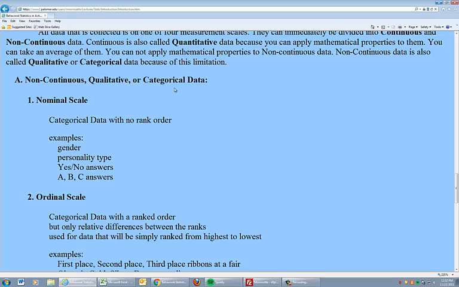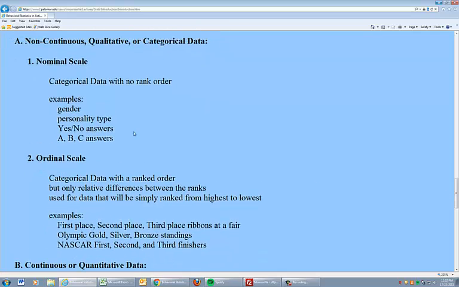Now, categorical data is subdivided into nominal and ordinal scales. Nominal are straight categories. Yes/no answers on a survey, if they get to choose A, B, and C, true or false, gender like we just talked about, straight categories with no ranking. There's no way you could say that one is better than the other.